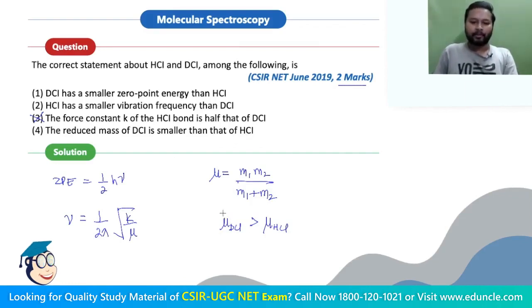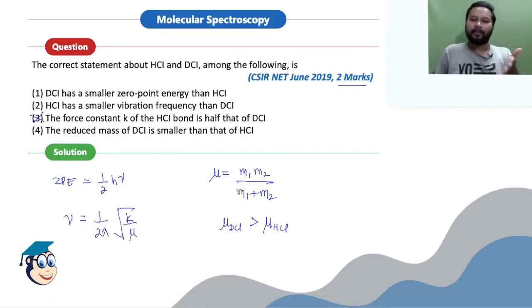Because you can see the reduced mass of DCl will be more. You can put the values and get the exact numerical terms, but that is not actually needed. Mass of deuterium is taken to be 2, and mass of chlorine you have to take as 35.5. So you put that, and obviously you are going to get more mass for the deuterium, right? You would get 70 in the numerator, whereas for HCl you will get around 35. So the reduced mass for DCl will be more, and the fourth statement also gets cancelled out.